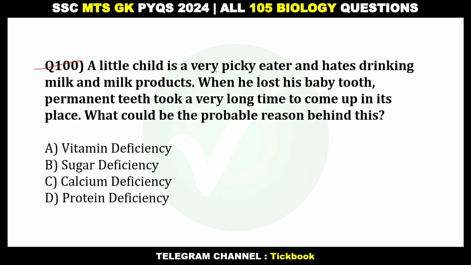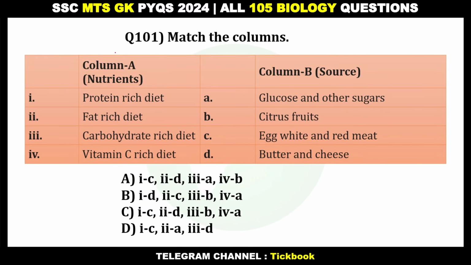100. A little child is a very picky eater and hates drinking milk and milk products. When he lost his baby tooth, permanent teeth took a very long time to come up in its place. What could be the probable reason behind this? Option number C, calcium deficiency. 101. Match the column, nutrients and source. Option number A, 1C, 2D, 3A, 4B.